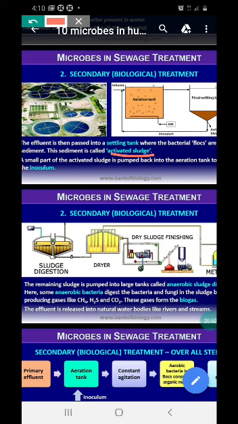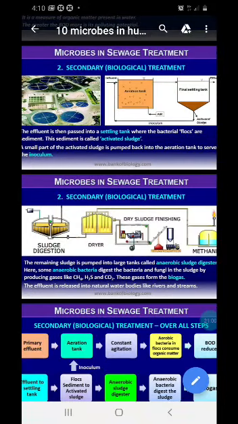A little of this activated sludge is passed back into the aeration tank, as a starter or inoculum, because it contains a lot of bacteria and fungi. The remaining sludge, along with the flocks, bacteria plus fungi, is pumped into large tanks called anaerobic sludge digesters.